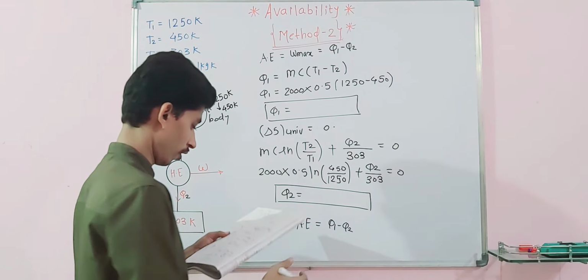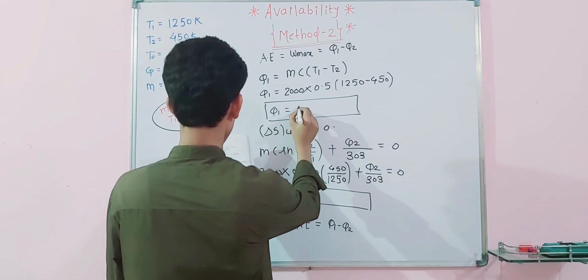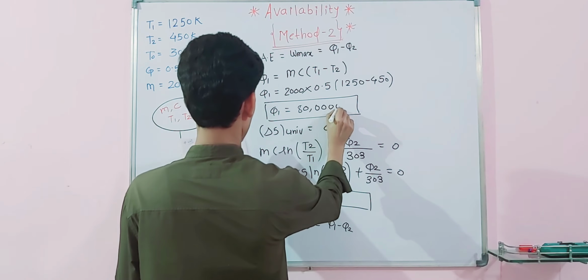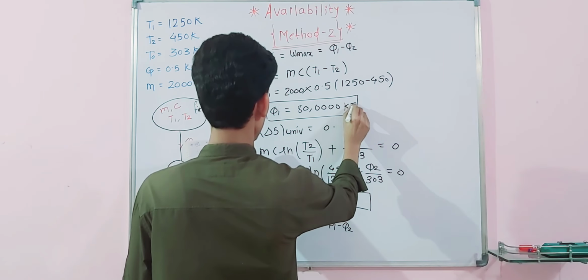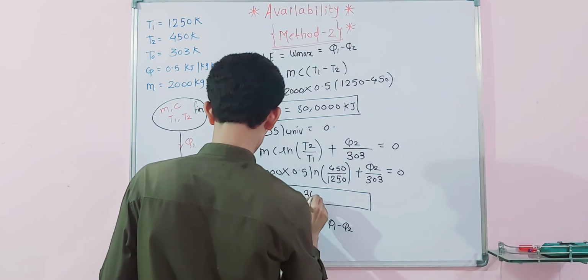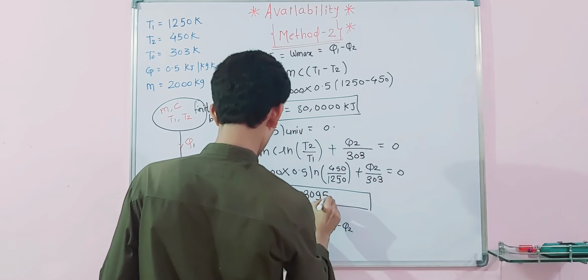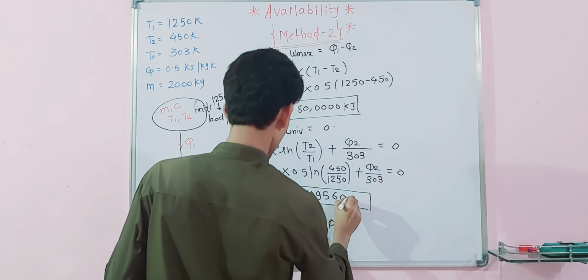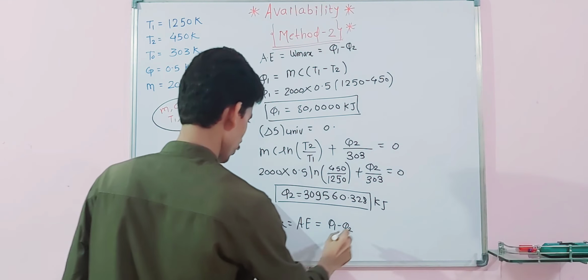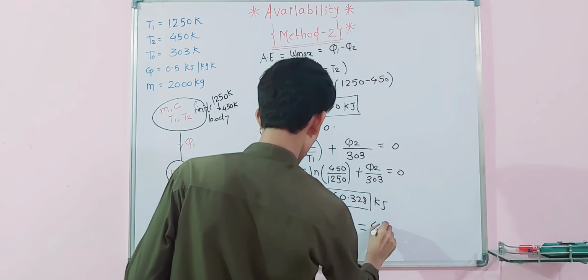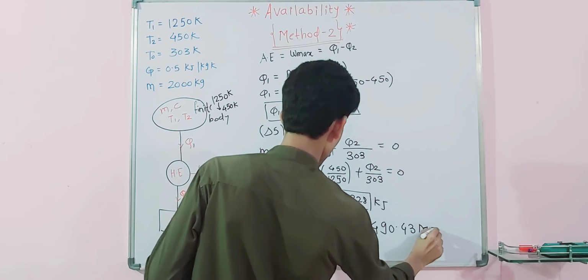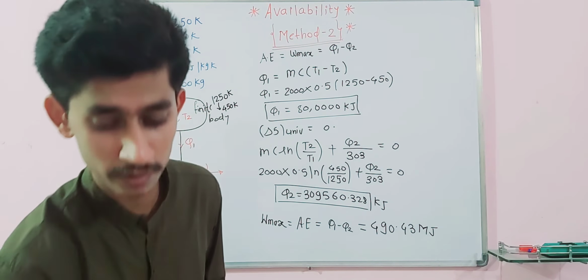Let us check whether the answer is the same or not. So the first answer is Q1, in kilojoules, and Q2 is 309,560.328 kilojoules. After getting Q1 minus Q2, you will get the same answer, that is nothing but 490.43 megajoules. Option number A. So this is the answer.